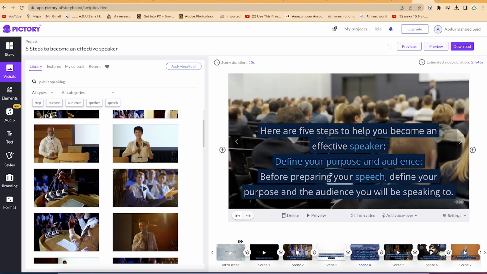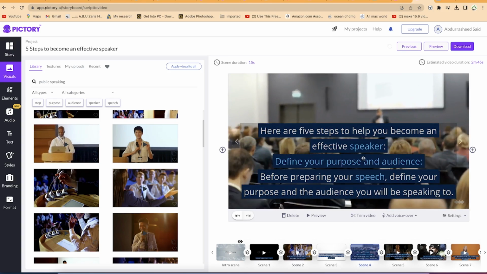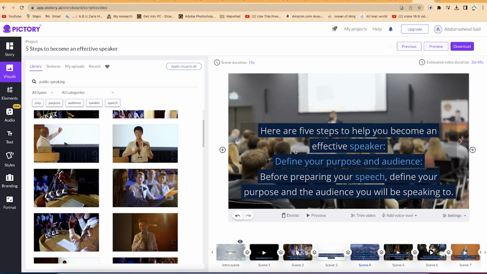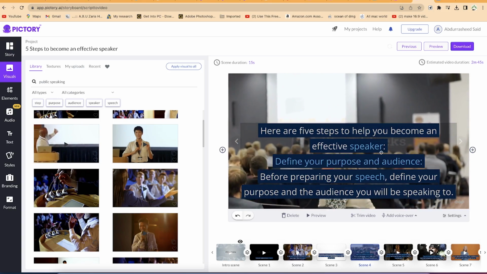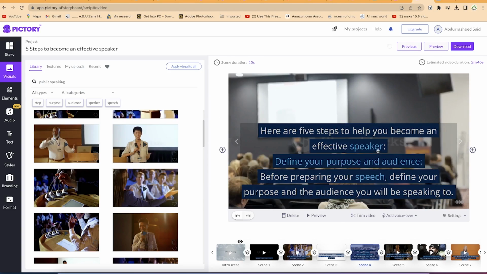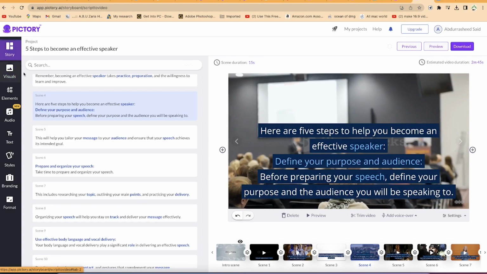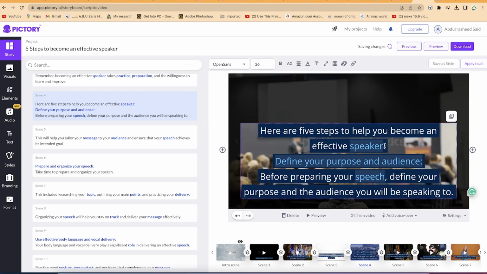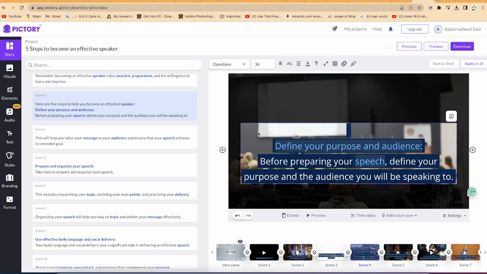scene 4, which is: here are 5 steps to becoming an effective speaker. Define your purpose. I think this text is kind of too much over here, so we can reduce it. You can go back to the storyline over here, and this is the one we are talking about. So we can break it into 2 scenes. Here are the 5 steps. This is going to be a repetition, so we can edit even over here by just double clicking, and we can remove this text.